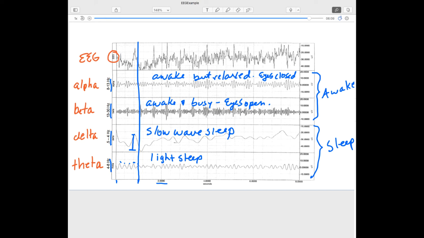And remember, when your person is asleep, their EEG will not look like this. Their EEG will certainly show much more activity. But if you look at how much delta wave activity they have in their sleep, it'll be much higher during slow wave sleep than at any other time. You really won't see it at any other time.